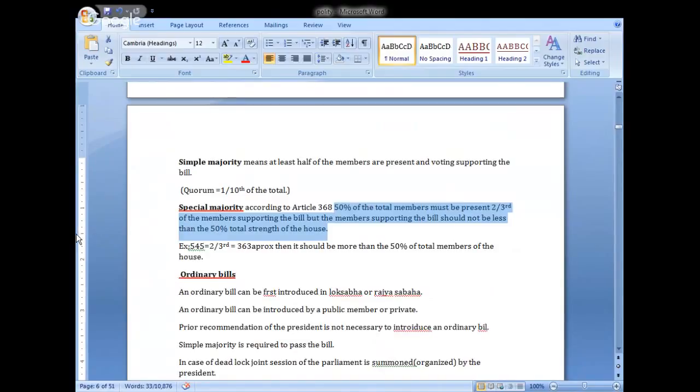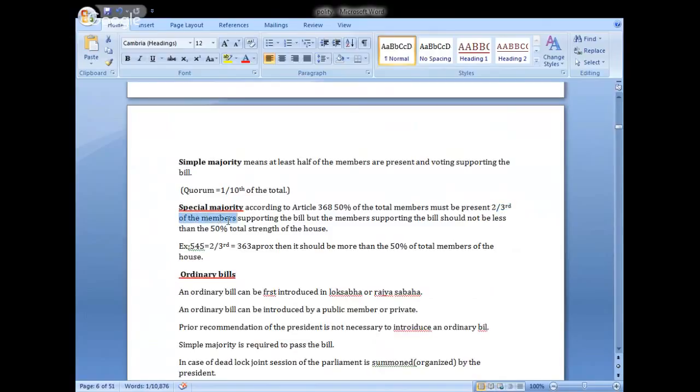That means for special majority, according to Article 368, 50% of the total members must be present, and 2 by 3rd of those members supporting the bill.